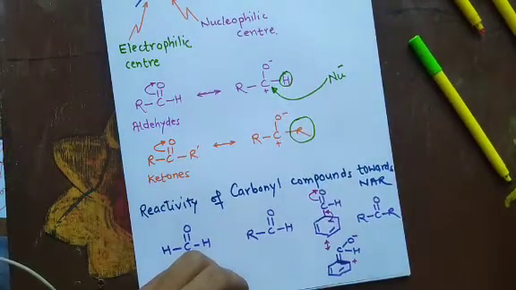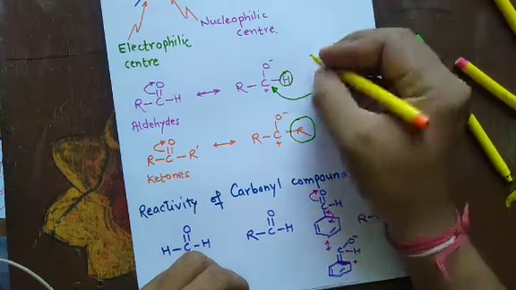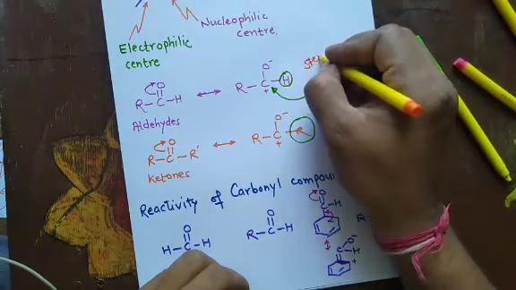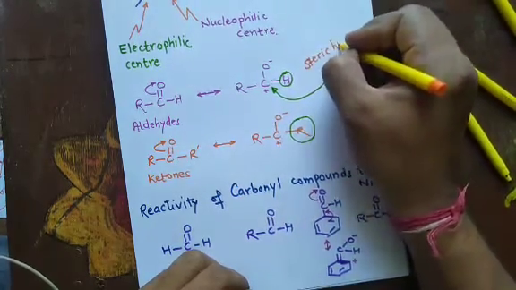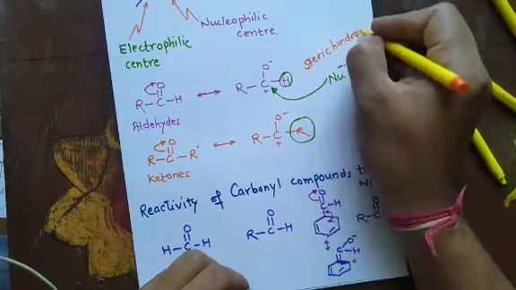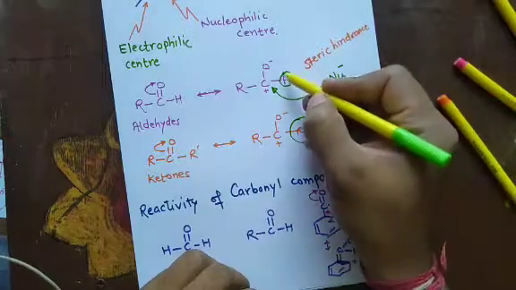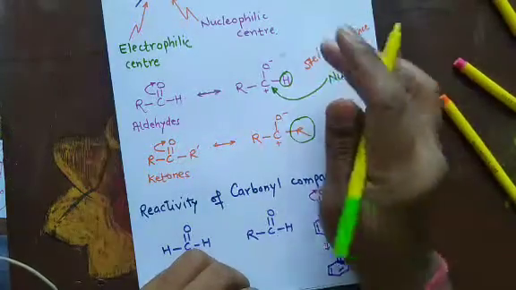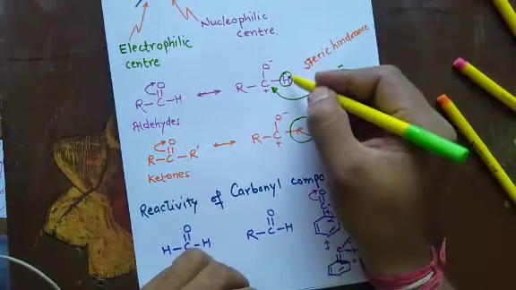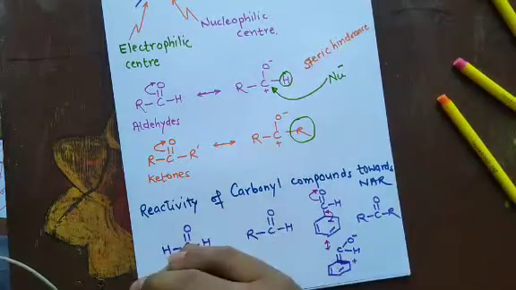We use the term steric hindrance. What is steric hindrance? It is when the electron cloud of an atom repels the electron cloud of another.